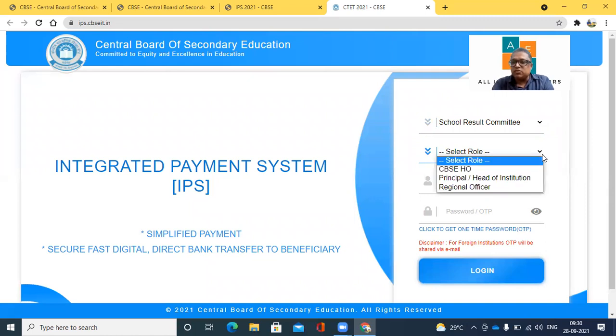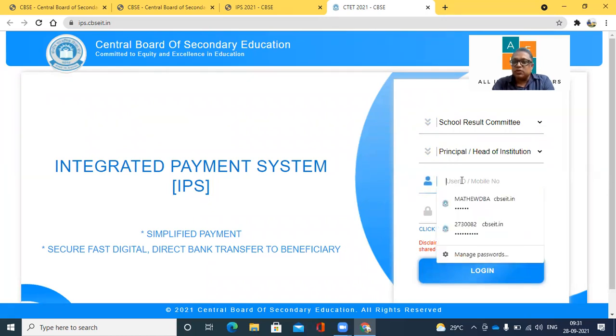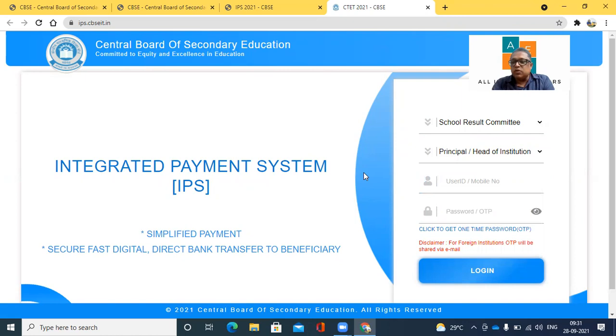If you're applying as an institution, please select principal or head of the institution, or if you are his or her nominee, then probably you can also apply as principal or head of institution. Then the user ID and password of the school, which has been given to you. Every school has been given a user ID or a mobile number. Once you enter that mobile number here, you will get an OTP. When you provide that OTP, you will be able to log in and claim this amount that is due to you. You can provide all the details and the amount is directly transferred to the bank account of the beneficiary.